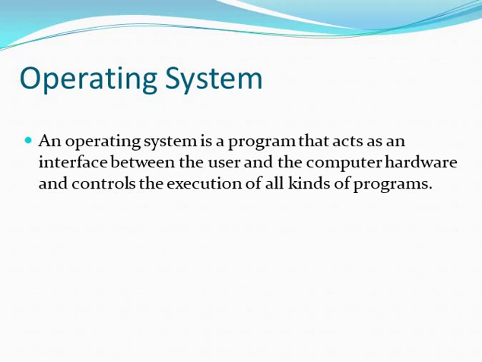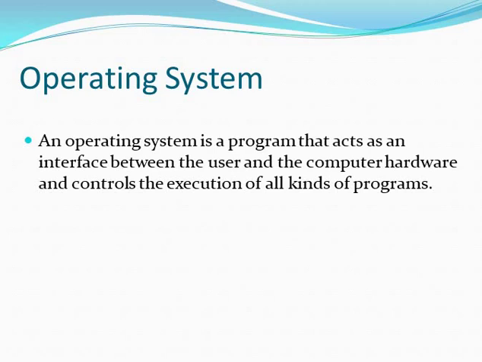So the definition of operating system is: an operating system is a program that acts as an interface between the user and the computer hardware and controls the execution of all kinds of programs. So the operating system is the interface between the user and the hardware, because we cannot do all the work directly from the hardware.